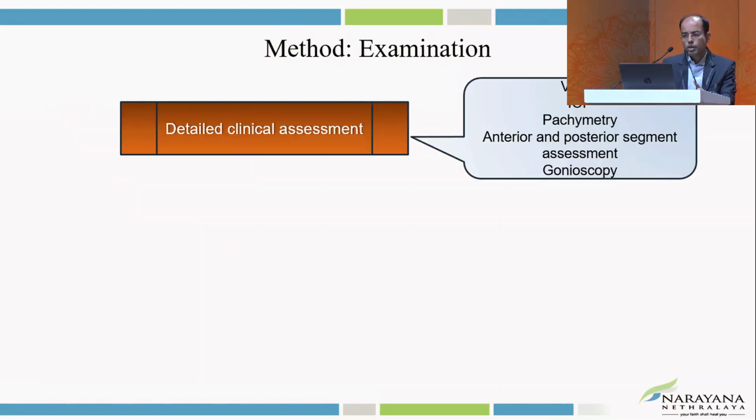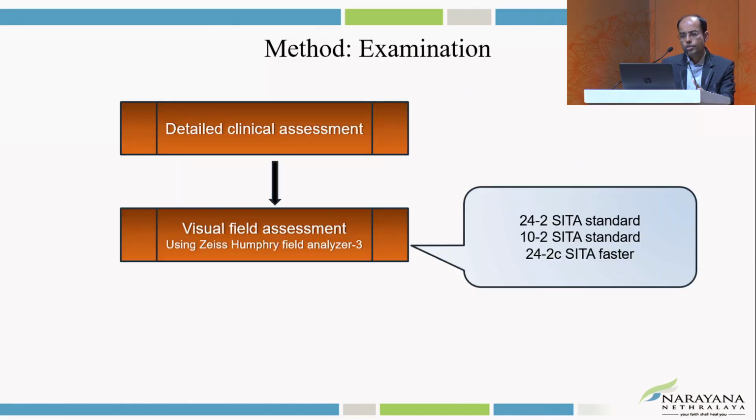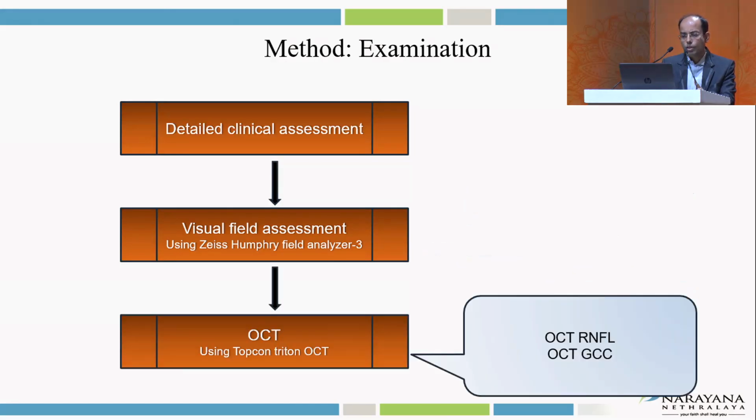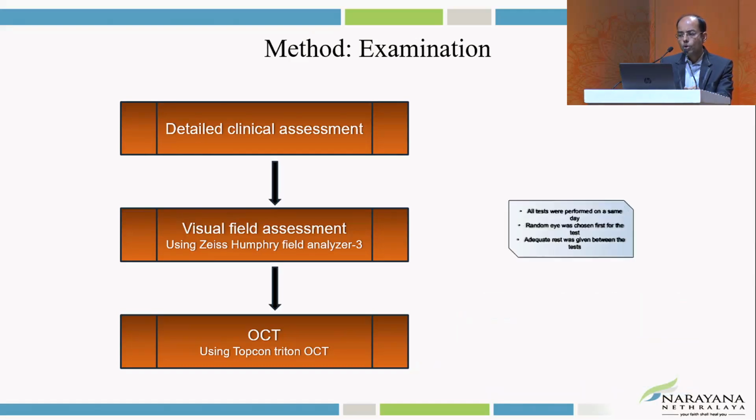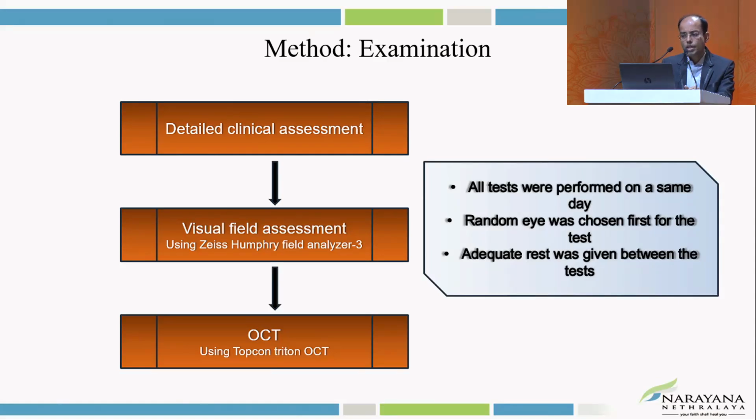So all the persons underwent a detailed clinical examination, and the visual field assessment was done with the 24-2 SITA Standard, 10-2 SITA Standard and 24-2 SITA Faster programs. OCT RNFL was done using the TopCon Triton OCT, and GCC analysis was done. All these scans were done on the same day.